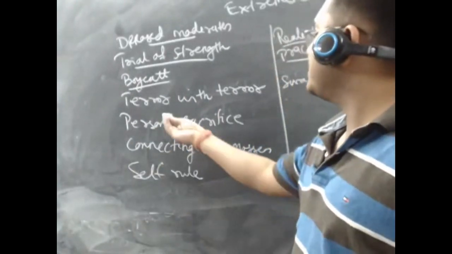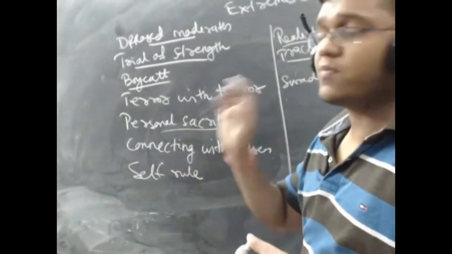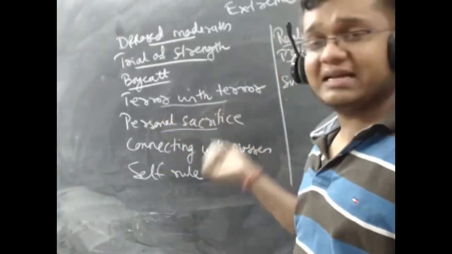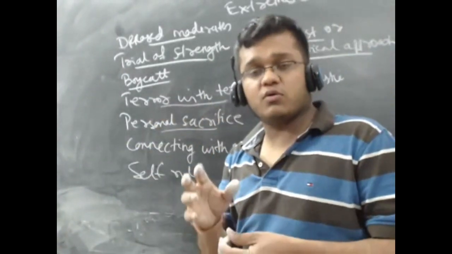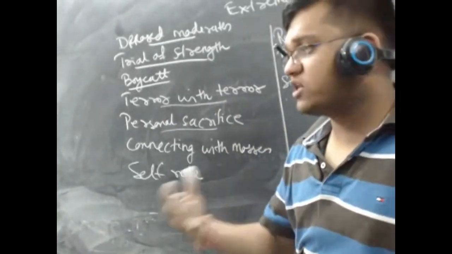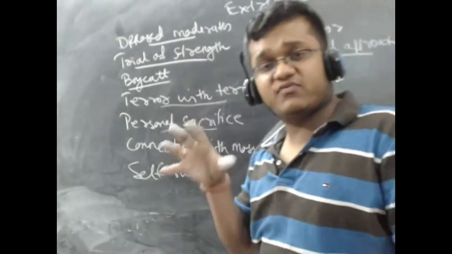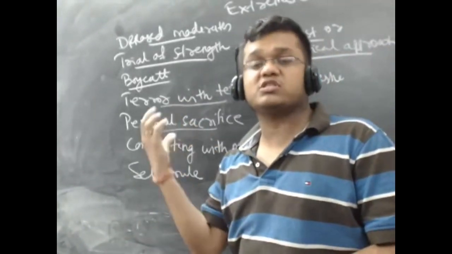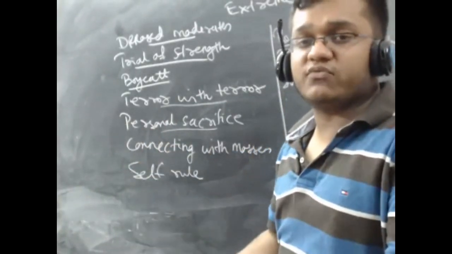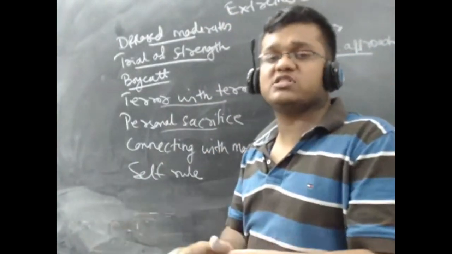In all spheres, wherever they can boycott, they will boycott. These people believed in personal sacrifice, because they believed in replying terror with terror. So obviously, if the British are killing Indians, they will also kill. Now you cannot inspire or motivate someone to give their own life. Because of this, only a handful of people can provide leadership to this kind of ideology, because everybody will not be ready to give their life for the sake of the nation. But these extremists were willing to give up their life for the sake of the nation.